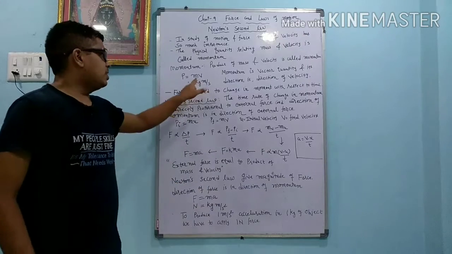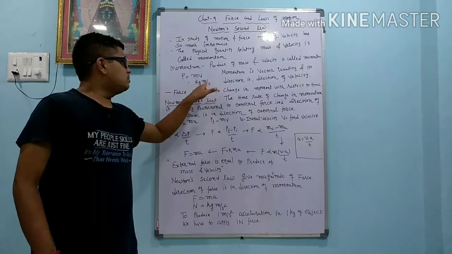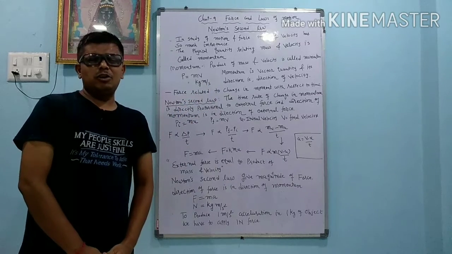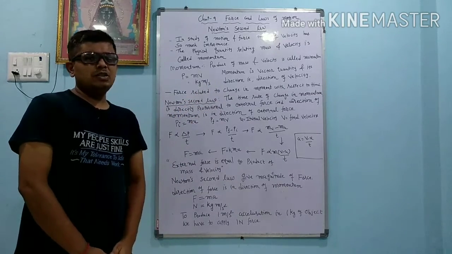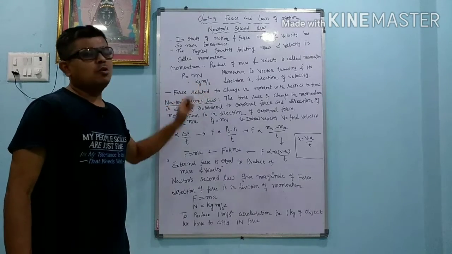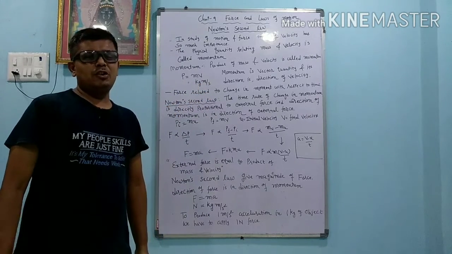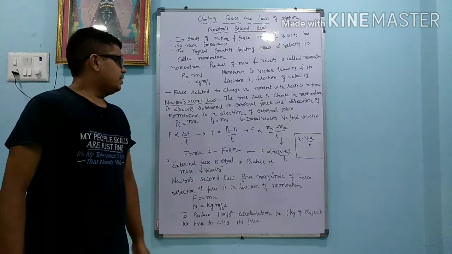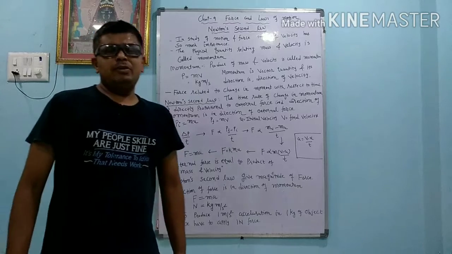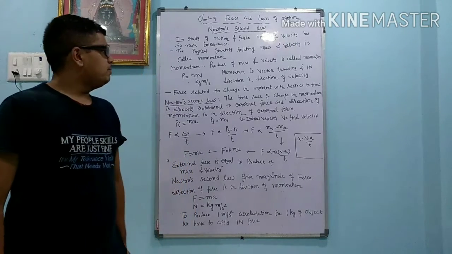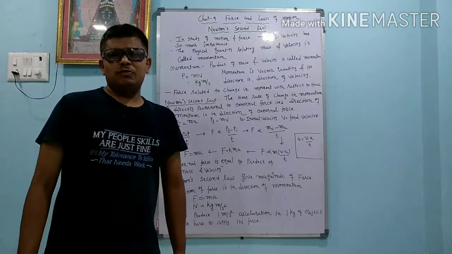Here m is in kilograms and v is velocity in meters per second, so the unit is kilogram meter per second according to the MKS system. According to the CGS system, mass is in grams and length in centimeters, so the unit of momentum is gram centimeter per second. Momentum is a vector quantity, meaning it requires magnitude as well as direction. Its direction is the direction of velocity.